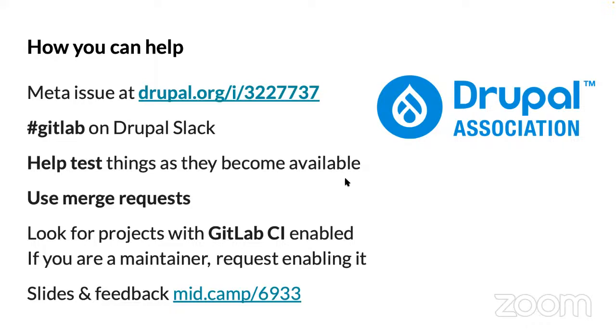I saw another question. Being able to include the default YAML for GitHub CI is huge. That is amazing. It's going to be a big game changer.